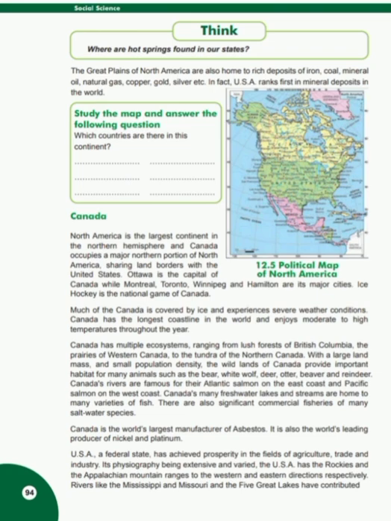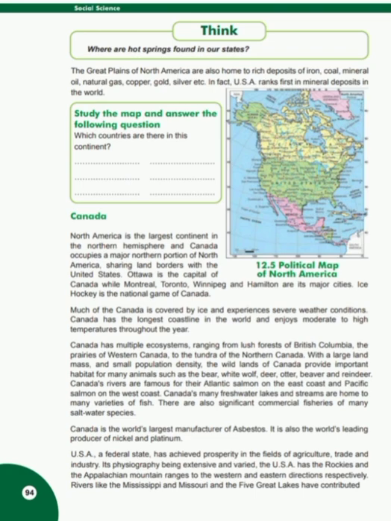Canada has multiple ecosystems ranging from the lush forests of British Columbia and the prairies of Western Canada to the tundra of northern Canada. With a large land mass and small population density, the wild lands of Canada provide important habitat for many animals such as the bear, white wolf, deer, otter, beaver, and reindeer.